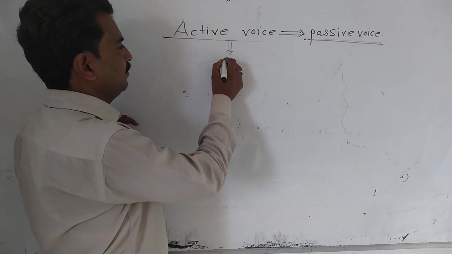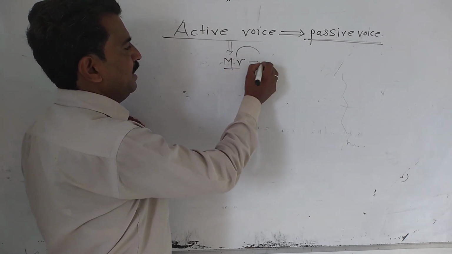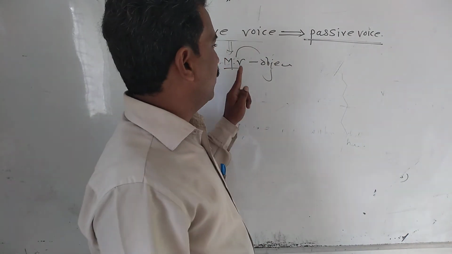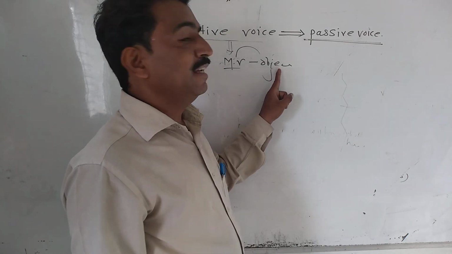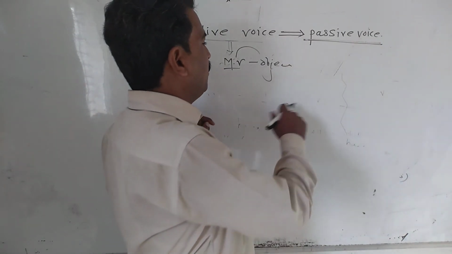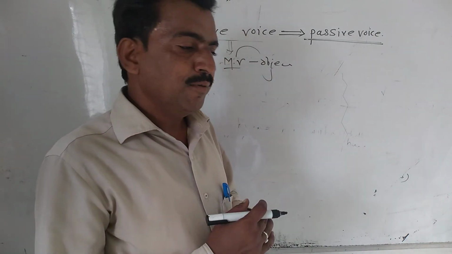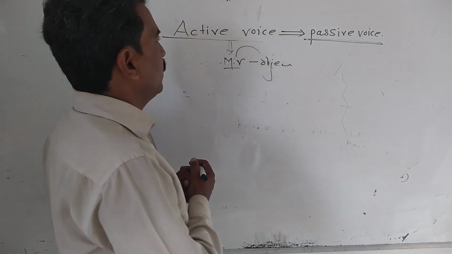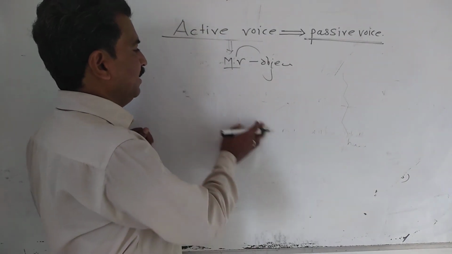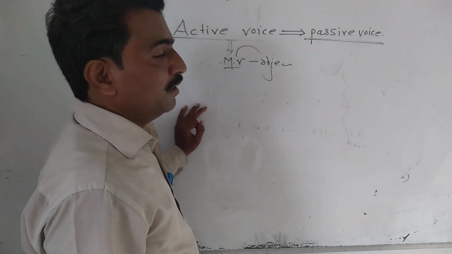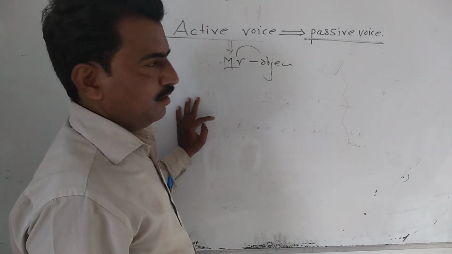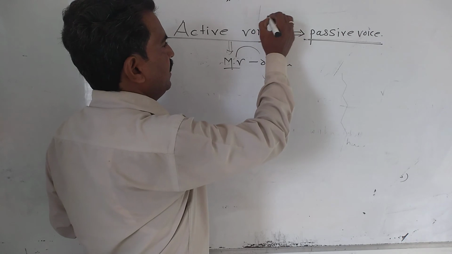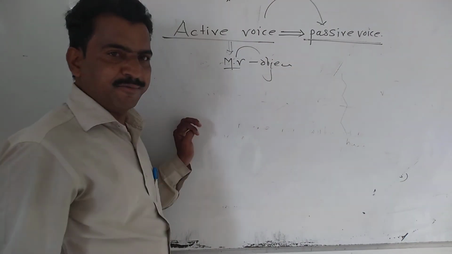So first of all find out the object in the given sentence, and after placing the object, we write the to be form or to have form according to the kind of tense, and next the third form of the main verb. So active voice changes into passive voice in this way.